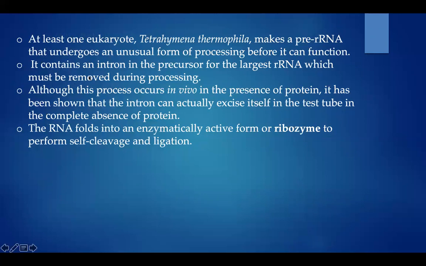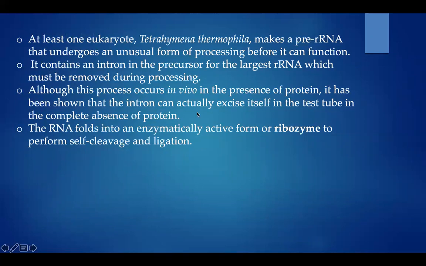It contains an intron in the precursor for the largest rRNA, which must be removed during processing. Although this process occurs in vivo in the presence of protein, it has been shown that the intron can actually excise itself in the test tube in the complete absence of protein. The RNA folds into an enzymatically active form, or ribozyme, to perform self-cleavage and ligation.